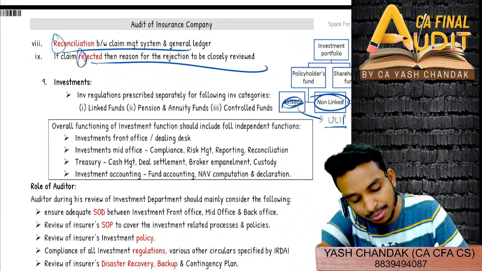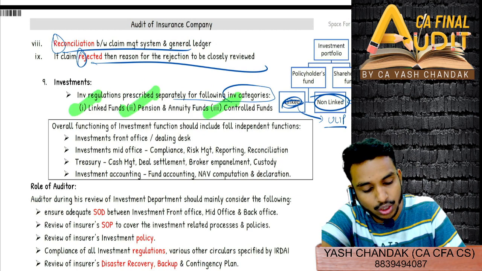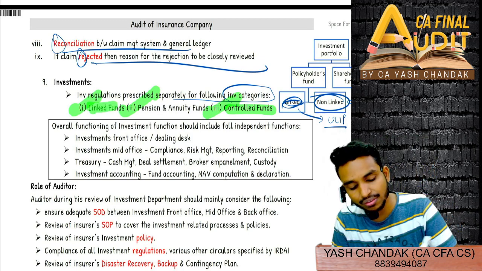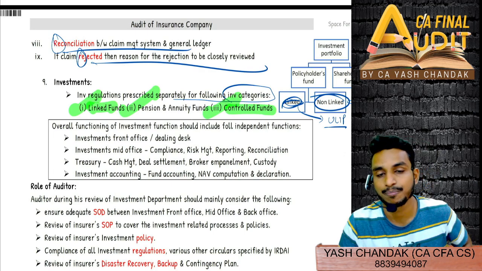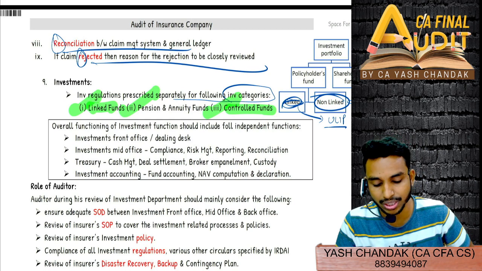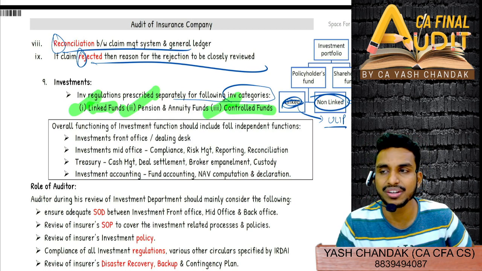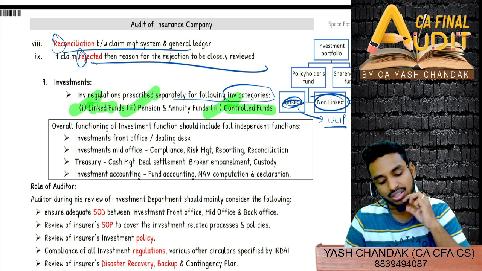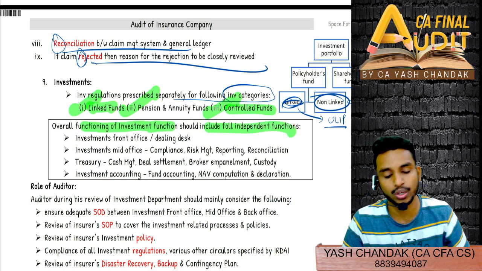So investment regulation prescribes separately for the following investment criteria: linked funds, pension and annuity funds, and controlled funds. Linked funds are the investments where you accept the investments and also provide insurance to the persons who are subscribing to your investment units. Similarly, pension and annuity funds are those where at the time of retirement you start making the payments. And then controlled funds. Overall functioning of investment function should include the following independent functions.